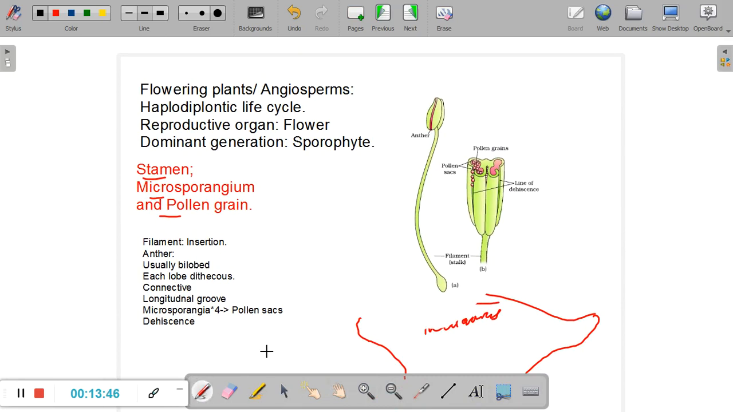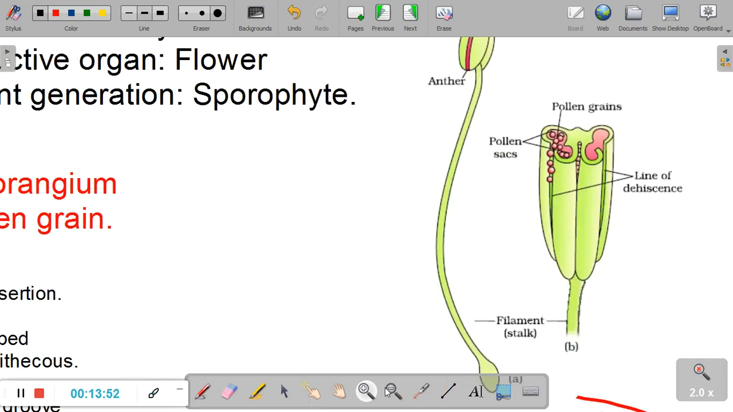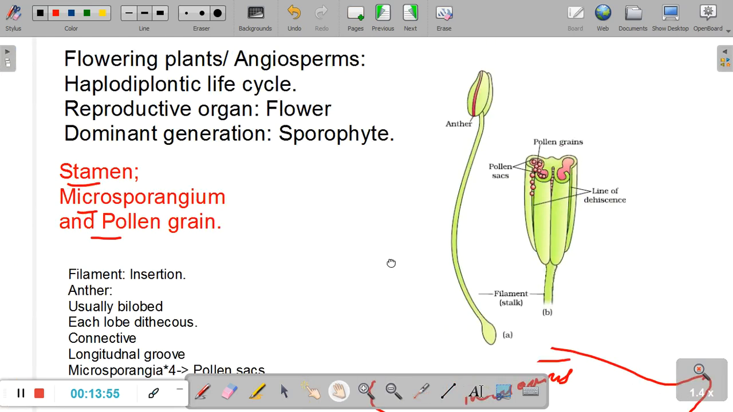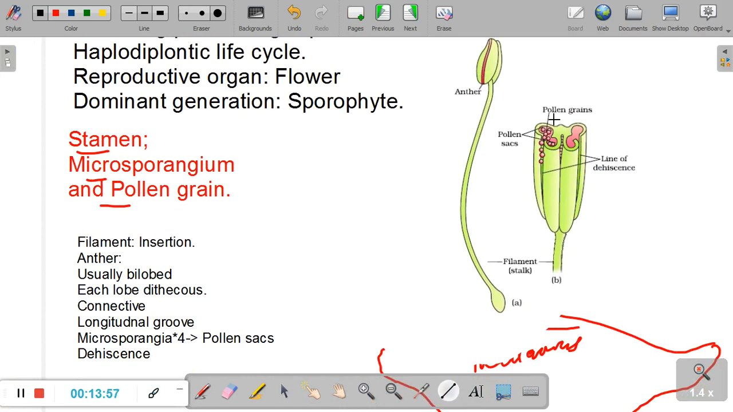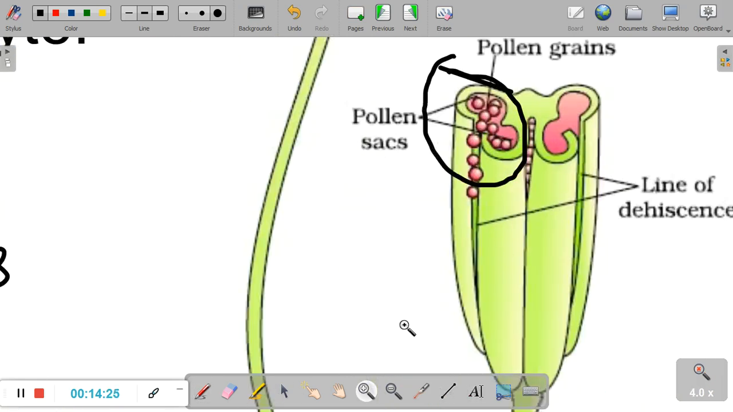Now, each lobe, I've already described to you what a lobe is. Now, each lobe here, so we see this is a lobe here. Each lobe is dithecous. Now, the term di means two, and thecous means wall. Each lobe is dithecous, which means each lobe has two walls. And let's get a little further and see where are those two walls.